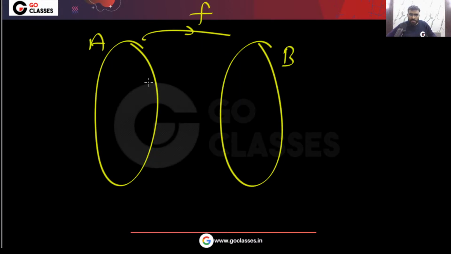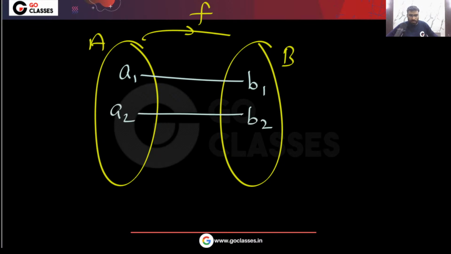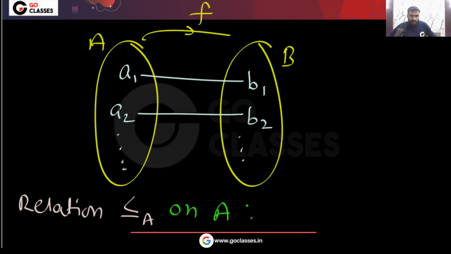Now the question is saying that we are defining a relation on this A, on these elements. If you take A1 here, let's assume its image is B1. Let's assume you have A2 here and the image is B2. Now we are defining this relation, less than equal to A, on set A. When can I say A1 will be related to A2?